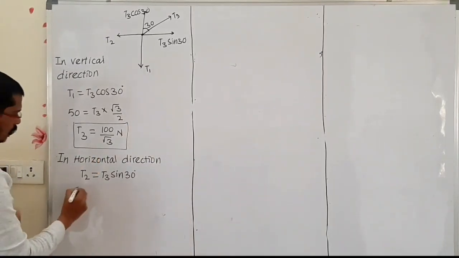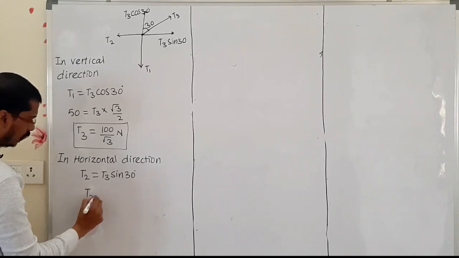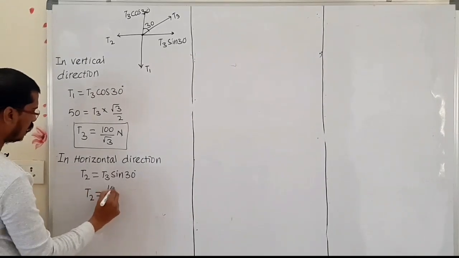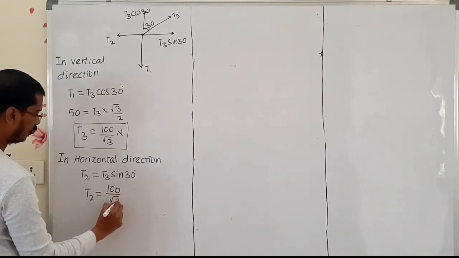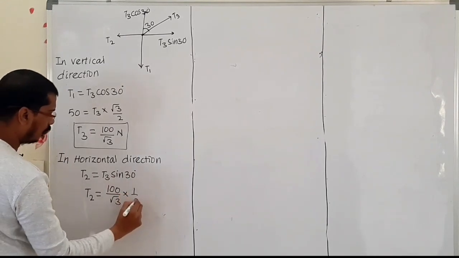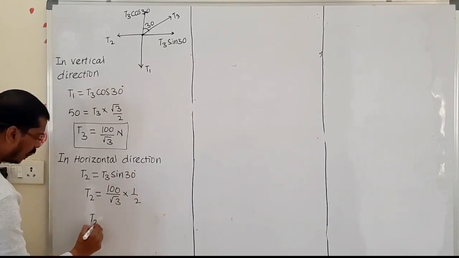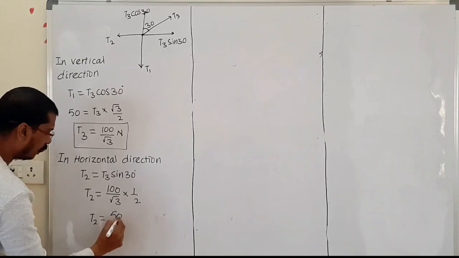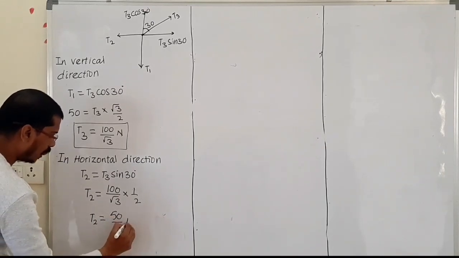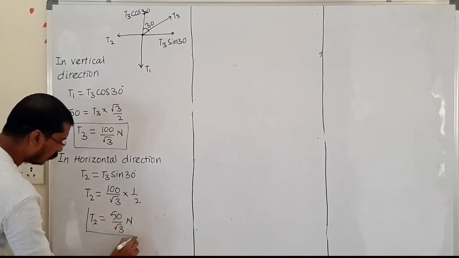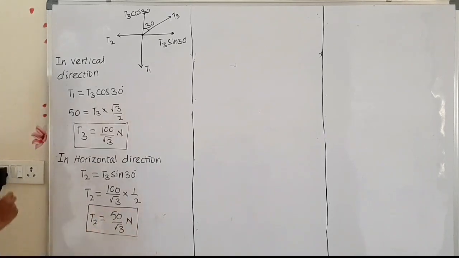T2 value we don't know, and the T3 value we know, that is 100 upon root 3. Then sin 30 is 1 by 2. Then T2 value is 50 upon root 3 Newton. Okay, this is a way to find the sum.